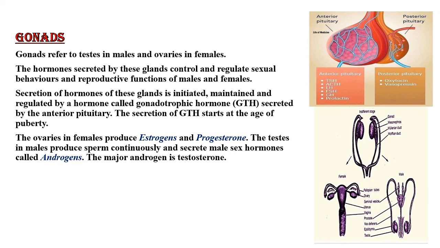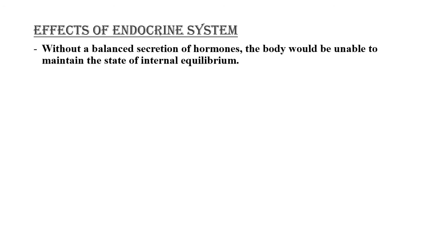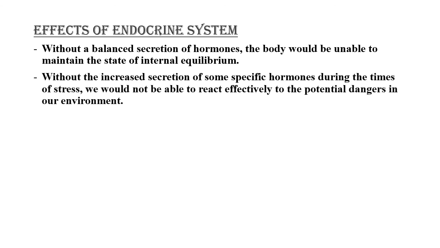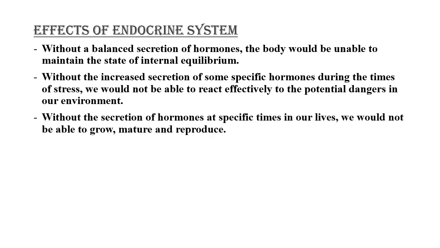Alright, now let's look at the effects of the endocrine system. The normal functioning of all hormones is very crucial to our behavioral well-being. Without a balanced secretion of hormones, the body would be unable to maintain the state of internal equilibrium. And without the increased secretion of some specific hormones during times of stress, we would not be able to react effectively to the potential dangers in our environment. As well, without the secretion of hormones at specific times in our lives, we would not be able to grow, mature, and reproduce.